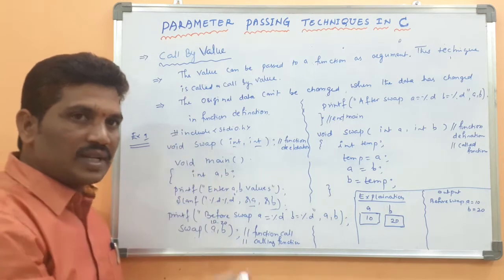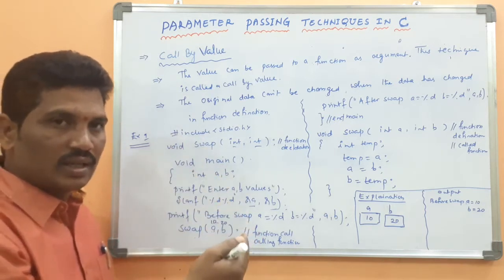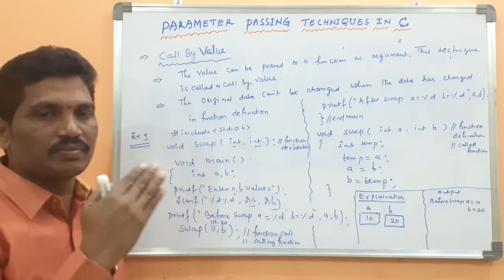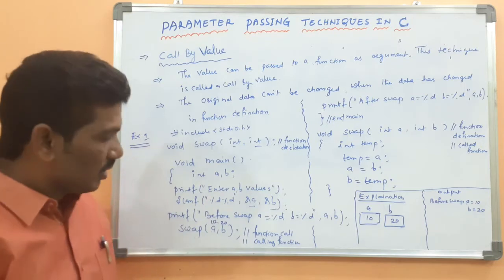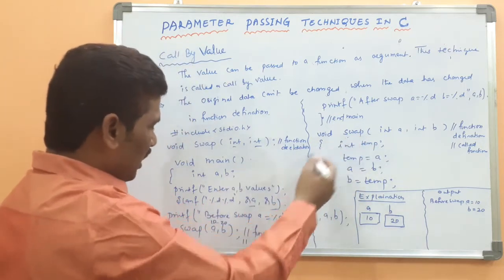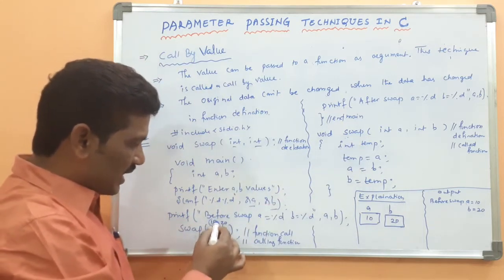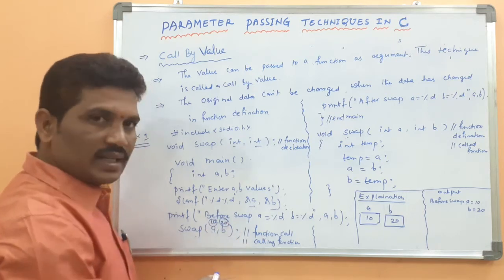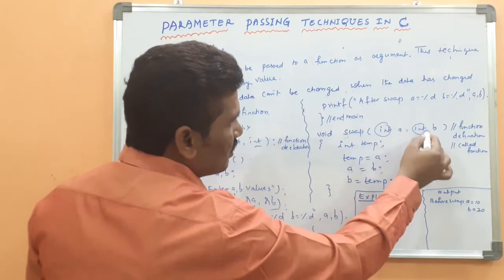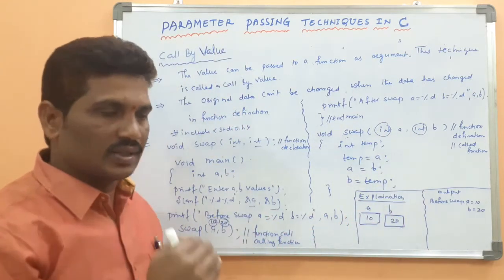Whether the function definition is there or not: if it is not there, the compiler will display an error that the corresponding function is not defined. Since the swap function is there, control comes here, which has two arguments. 10 is an integer, 20 is an integer, so there is no problem, and the corresponding function will get executed.